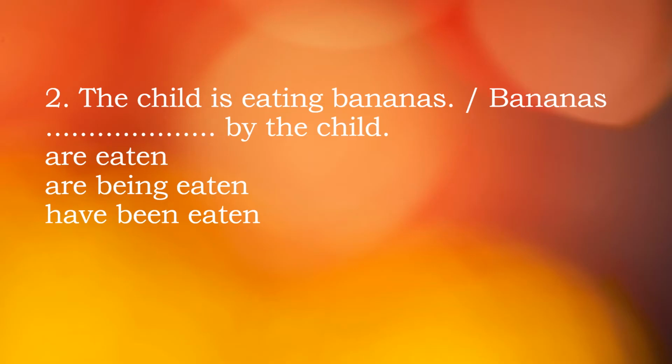We know that whenever we change any continuous tense, being has to be added. You understand? Here we find three options: first option are eaten, second option are being eaten, third option have been eaten. As it is continuous tense, no point, being must be there. So first and third options cannot be the answer. So it would be bananas are being eaten by the child.